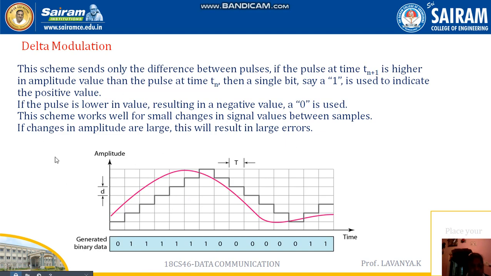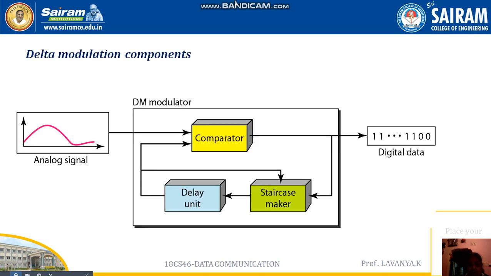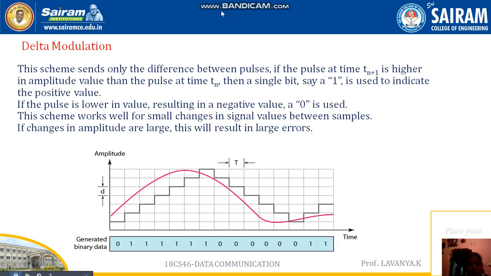Here the value of our pulse is going to be taken at a time that we consider as tn plus 1. That tn plus 1 we consider as a higher amplitude value than our given time tn. The given time tn should be lesser than tn plus 1, which means here we are supposed to count the number of times.